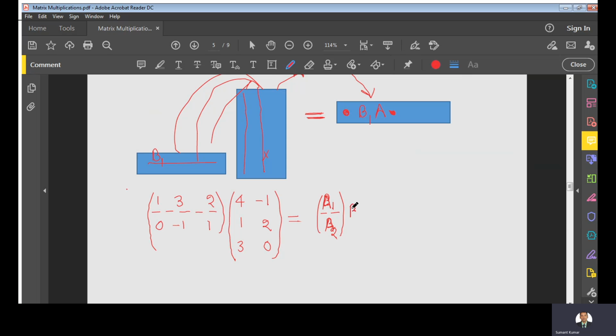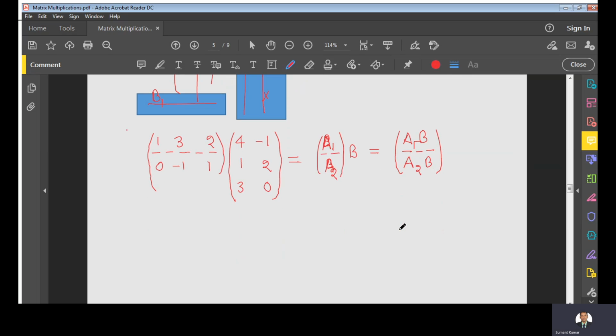When we multiply with this B, we will have two rows, A1B and A2B, separated by this dotted line. So I will find two rows for this product. Let us see what A1B will be.